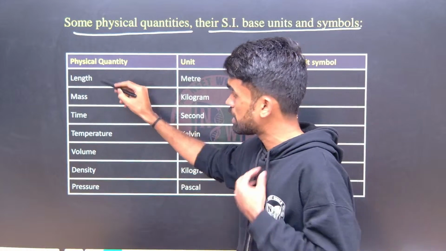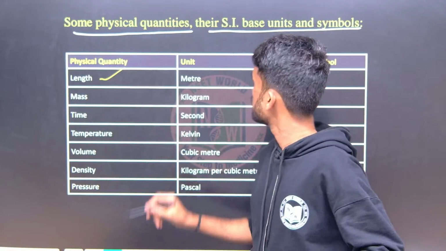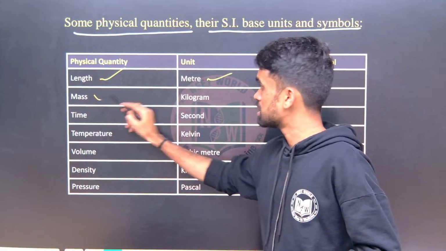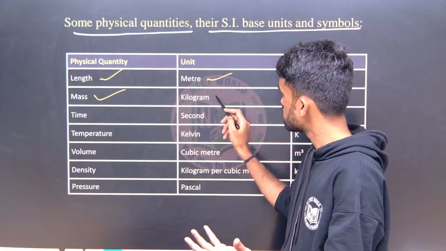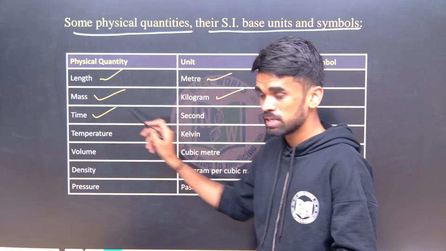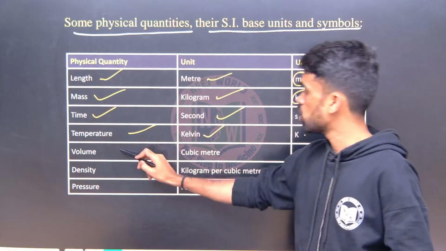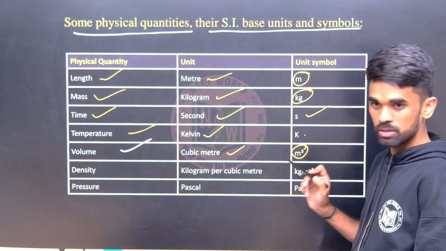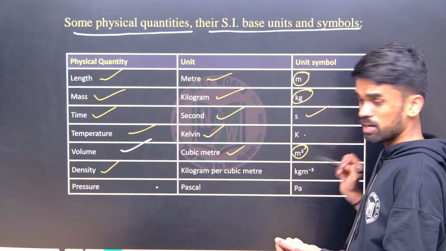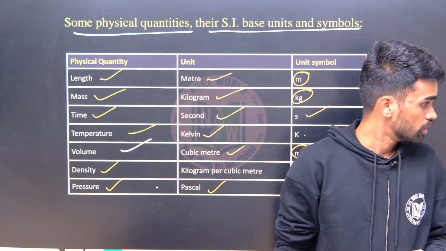Length is measured in meters, symbol m. Mass, the amount of substance, is in kilograms, kg. Time is in seconds, s. Temperature is in Kelvin, K. Volume is in cubic meters, m³. Density is in kilograms per cubic meter, kg/m³. Pressure is in pascals, Pa.